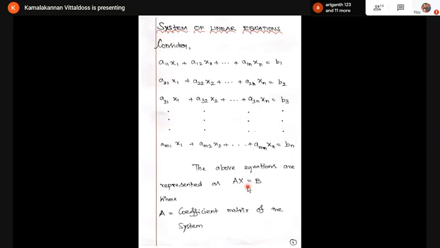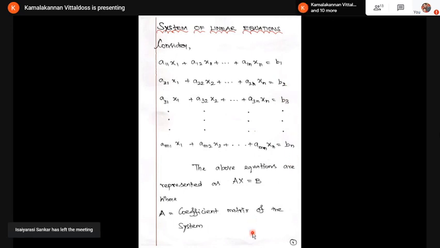Similarly, capital X is the variable matrix. What are the variables here? x1, x2, etc. xn are known as variables. The capital B is called the constant matrix, with the right hand side values b1, b2, b3, etc. bm.